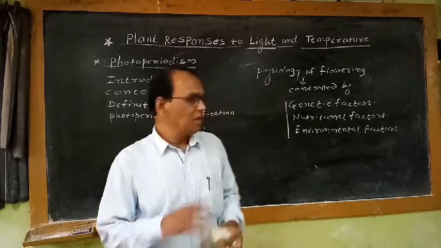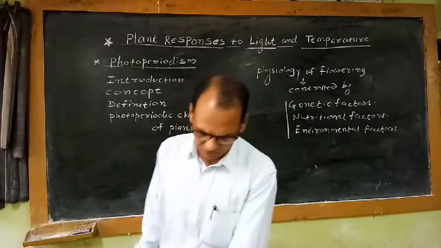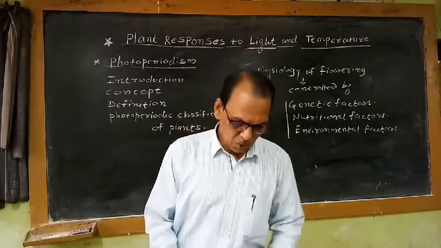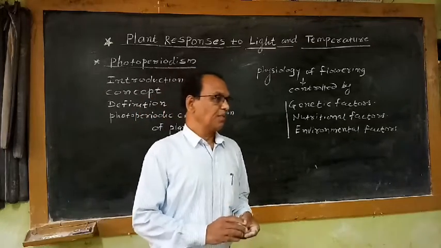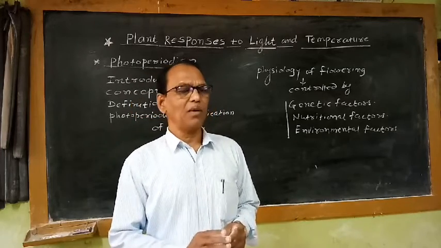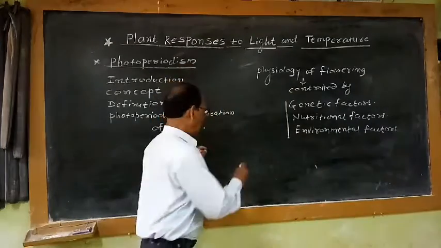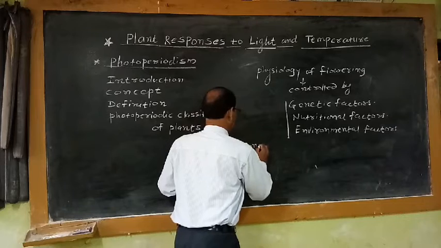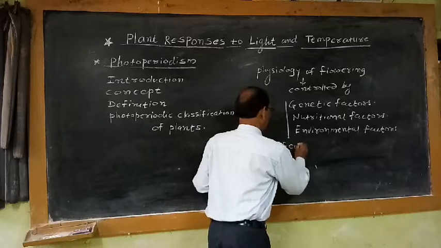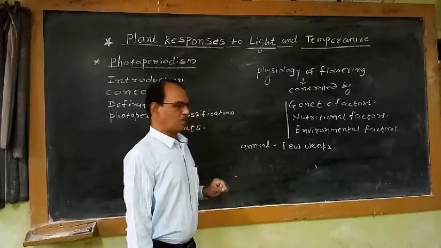So each plant requires specific environmental conditions for physiology of flowering or initiation of flowering. If we observe the period of flowering, when a seasonal plant starts to produce flowers, if we take an annual plant, an annual plant requires a few weeks for the flowering process.